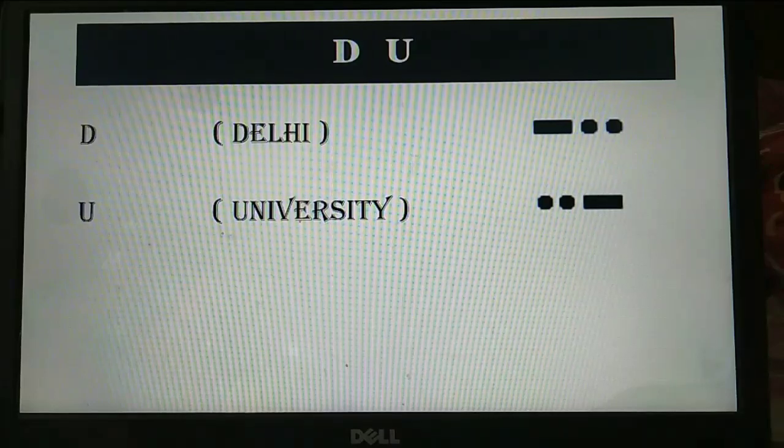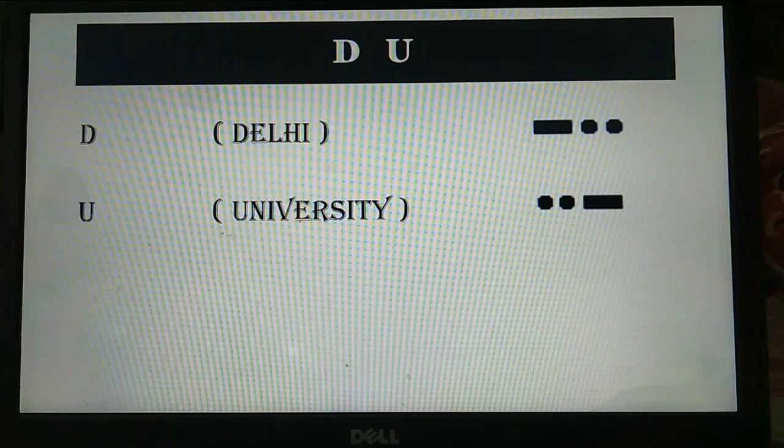Now the next grouping of Morse code is DU. I make it as Delhi University. This is a very common term, so you can memorize it easily. So D is dah dit dit, U is dit dit dah. So as you can learn, Delhi University, DU.